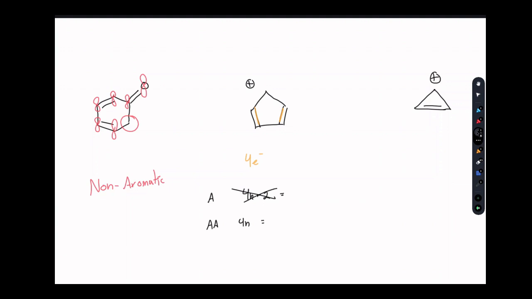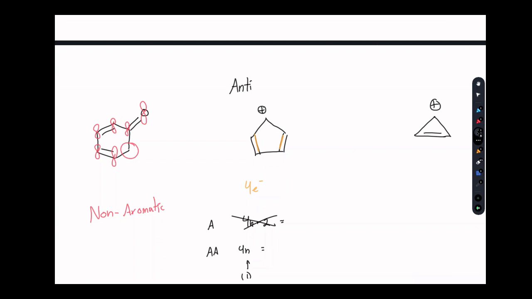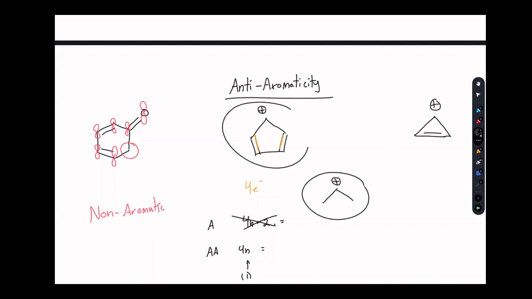4 electrons does not fit this rule, but it fits 4n when n is equal to 1, meaning that this ring is anti-aromatic. Now that's actually something that's really interesting. I want to take a moment to talk about that, because this is a big deviation from what we previously understood given resonance. If I showed you a carbocation, this one versus this one, up until this moment, you would have probably said that this molecule is more stable. It can better hold the positive charge.